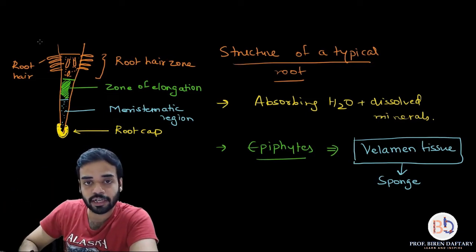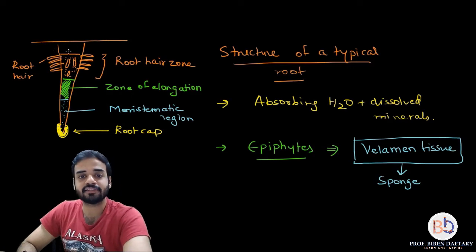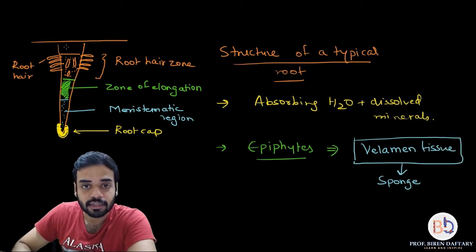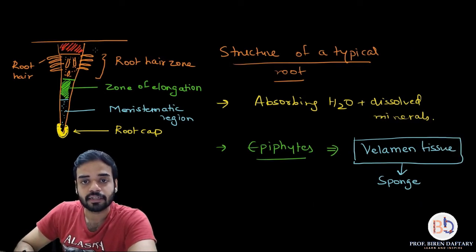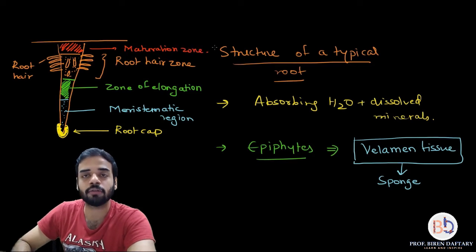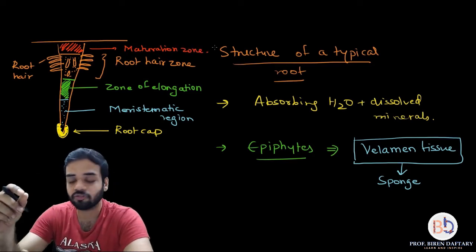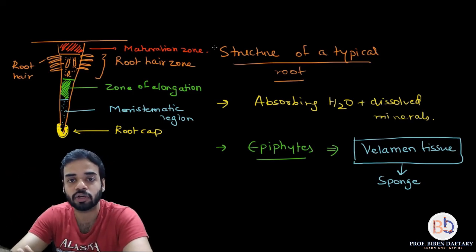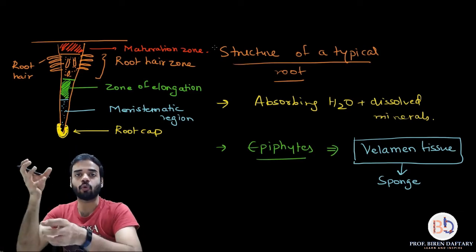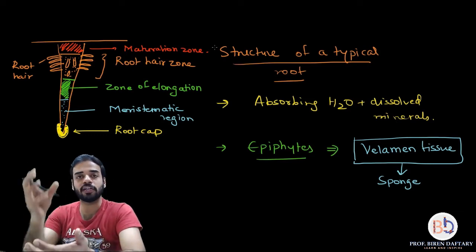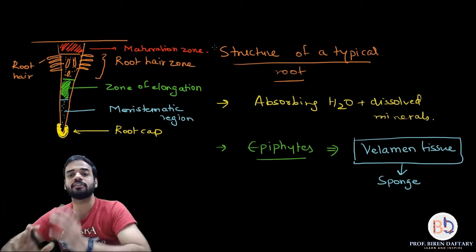So if this is the soil, this layer, then this region which is present, I will use a different color, I think I will use this color, this region is called the maturation zone. Now the maturation zone is very important because the cells in this area have the capability to divide and form any other cells of the root, and this is the strongest part of the root which holds the plant in position. So when we say that roots are very important in fixing the plant, which region is very important? It is the maturation zone.